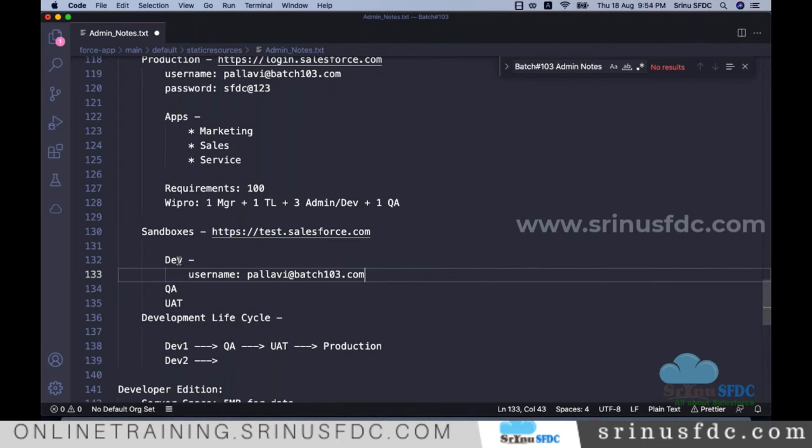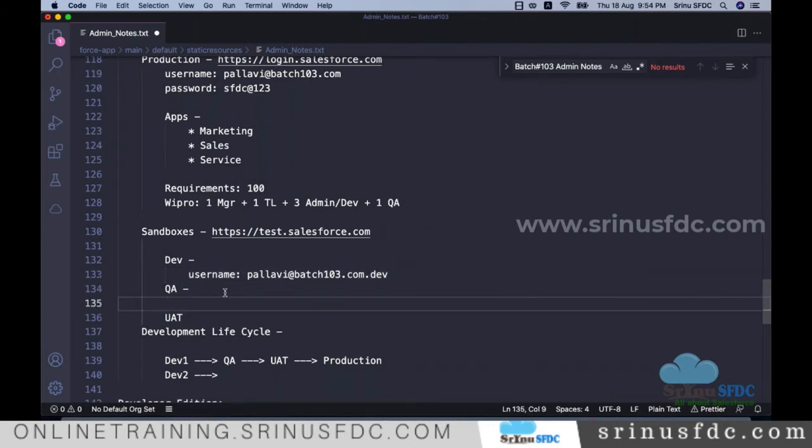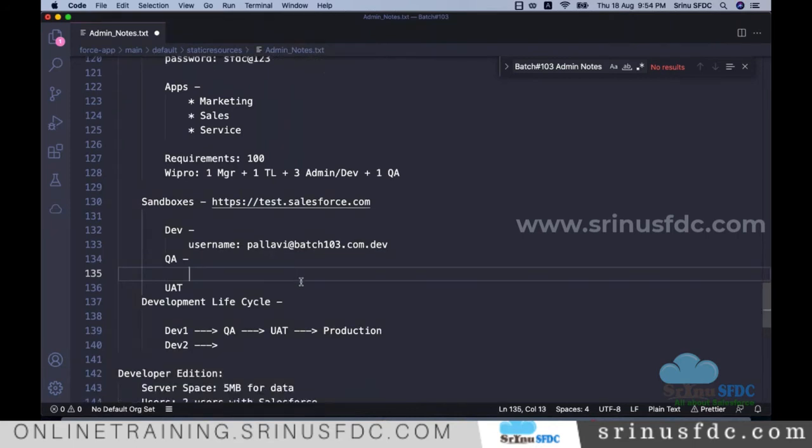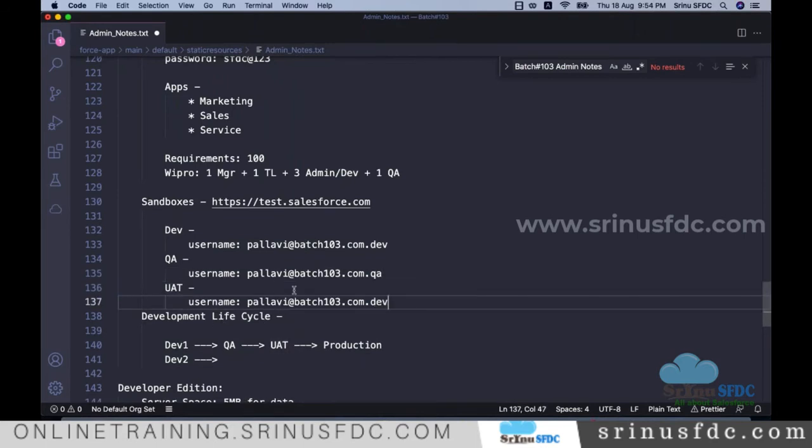When this user is created in the dev sandbox, at the end of the username we add dev. In the same way, the same user can have access to dev, QA, UAT, so we maintain it like this. When the same user has access to UAT, they gain access like this.